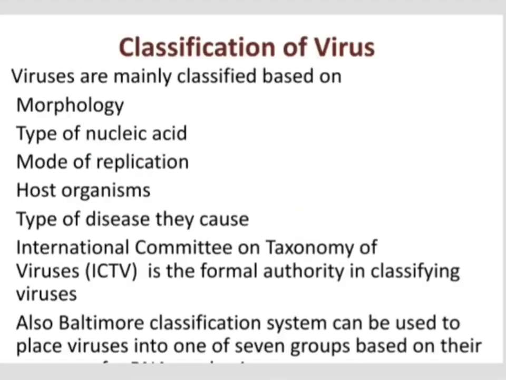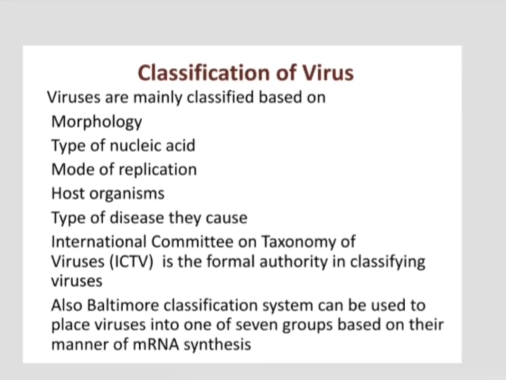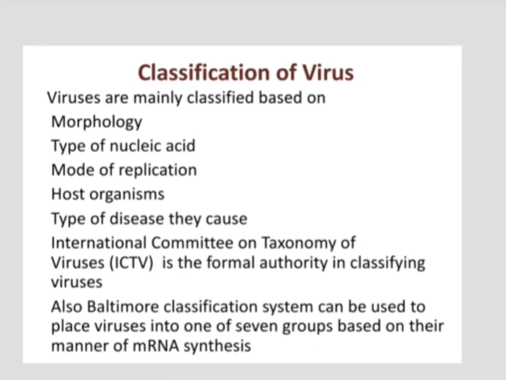Classification of virus. There are mainly four different classification systems for virus classification. First and most important is the International Committee on Taxonomy of Viruses. It is the formal authority in classifying viruses. The second is the Baltimore classification system. The third is the Holmes classification system of viruses. And the last one is the LHT system of viral classification.